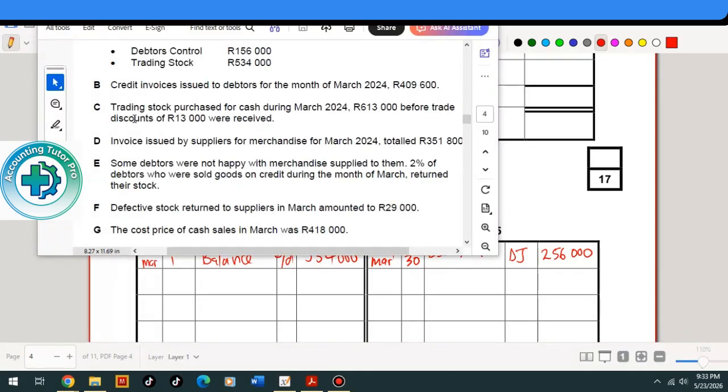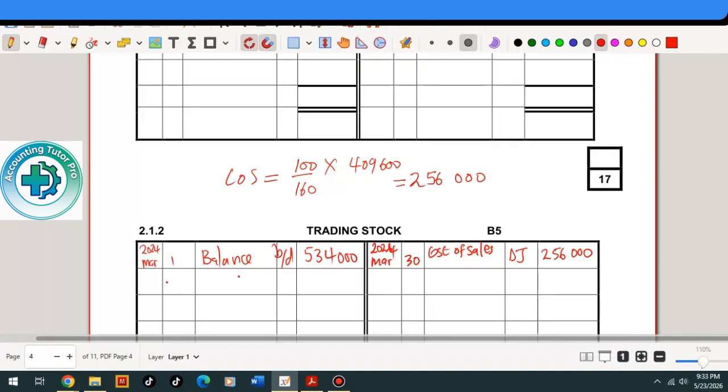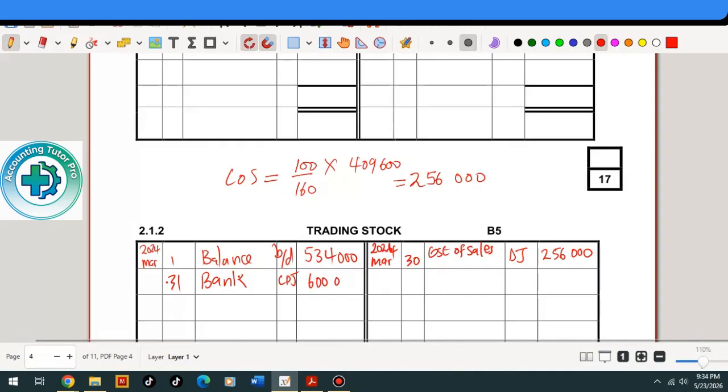The next question is item C. Trading stock purchased for cash, 600,000. So we have to record this in the trading stock account. When stock is bought for cash, we debit trading stock with credit bank. So in the trading stock account, the details is bank, and folio is CPJ. Amount paid was 600,000.